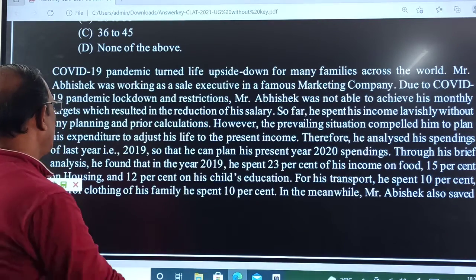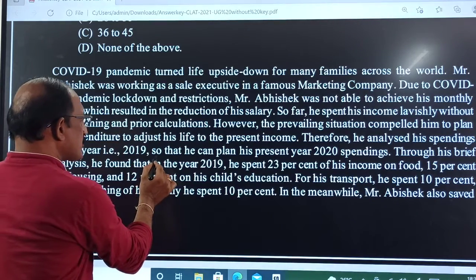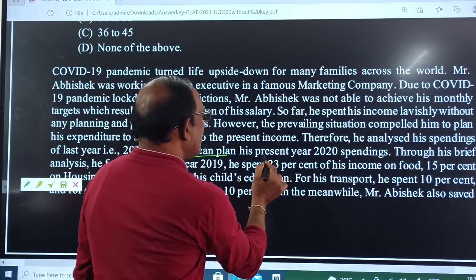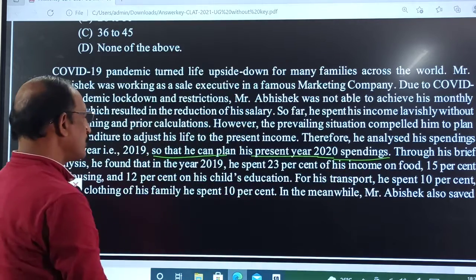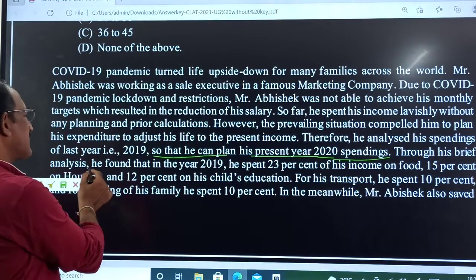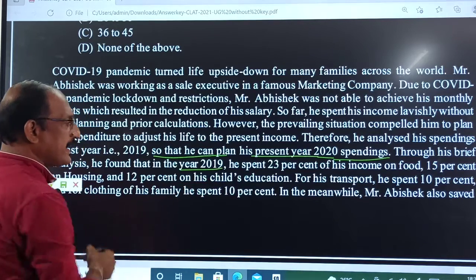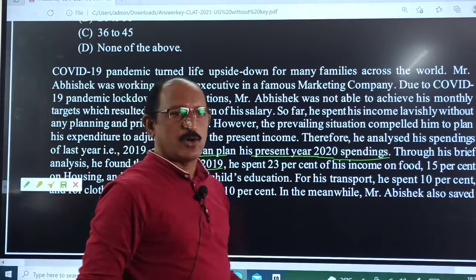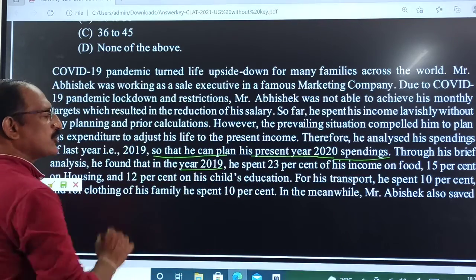Last year, 2019, so that he can plan his 2020 spendings through a brief analysis he found in the year 2019. Based on 2019, how is he planning to spend in 2020? What is the plan in 2019?